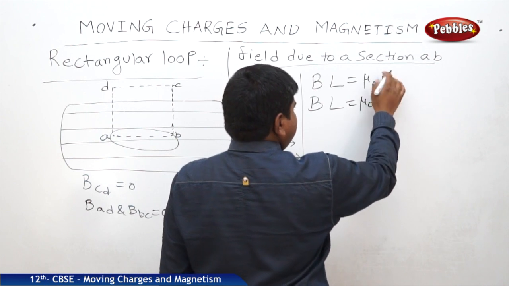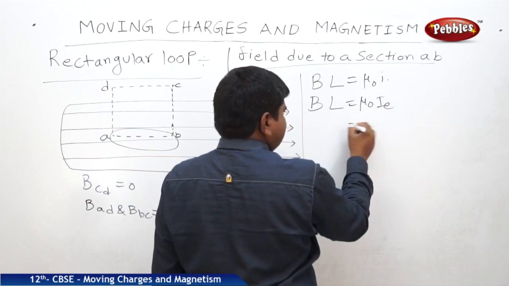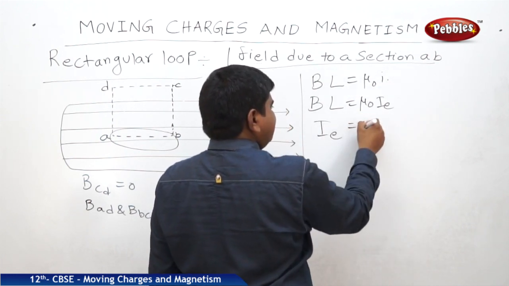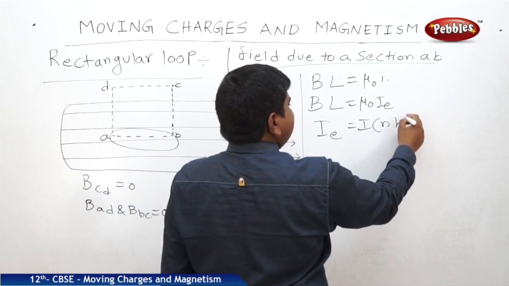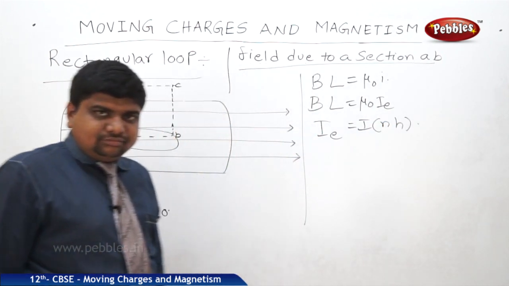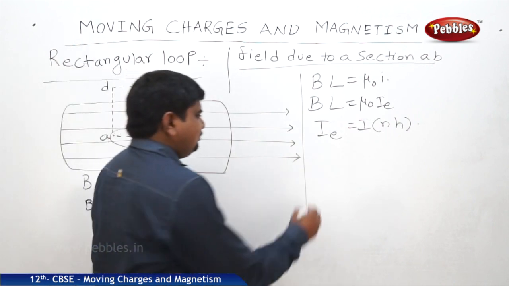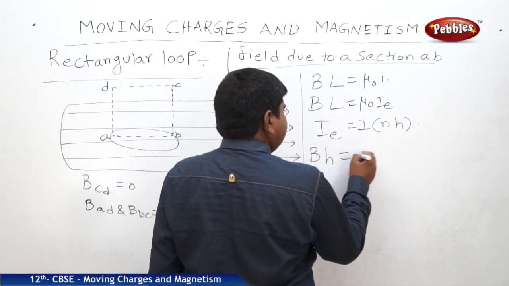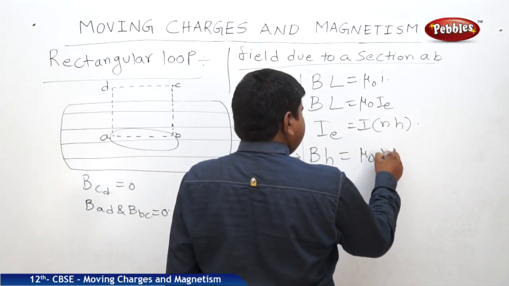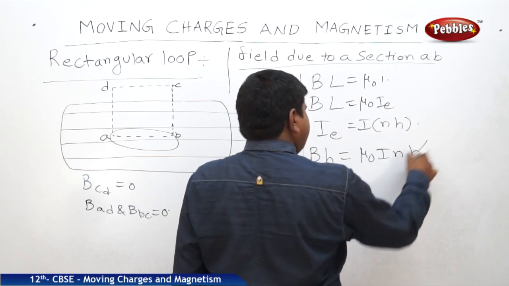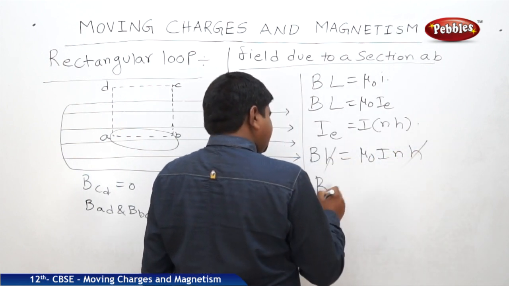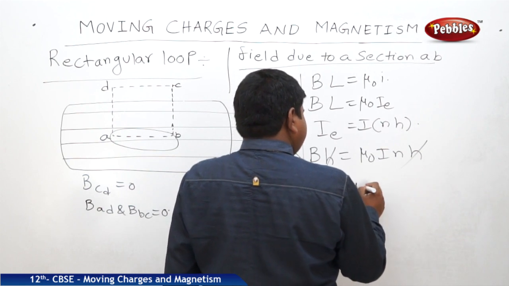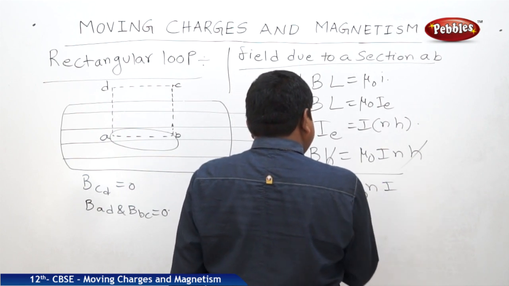We can write Ie as the enclosed current, where Ie is equal to I into n number of turns into the length of the turn. Therefore Bh is equal to mu naught into Inh. h and h cancel, so therefore B is equal to mu naught nI.